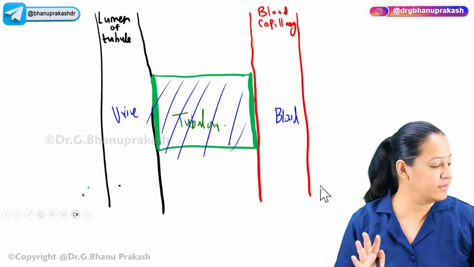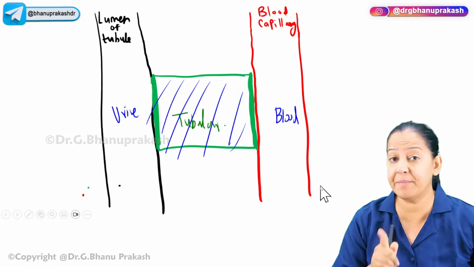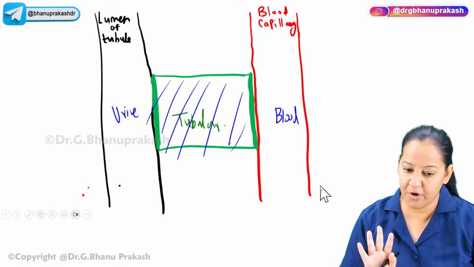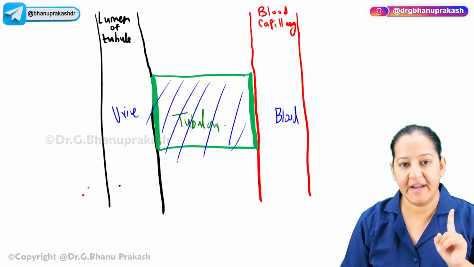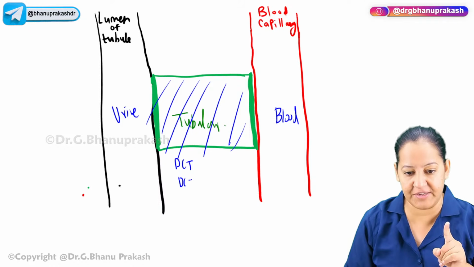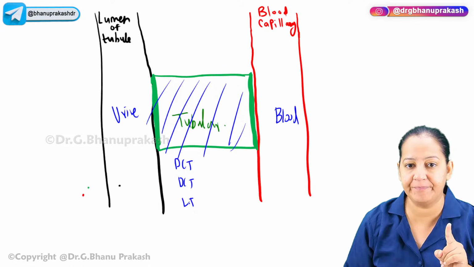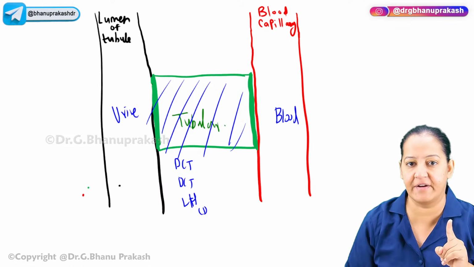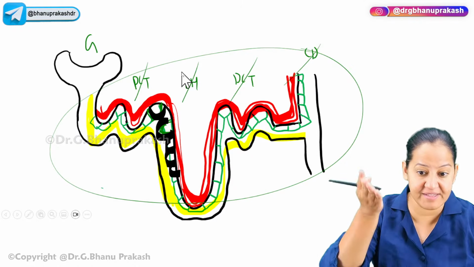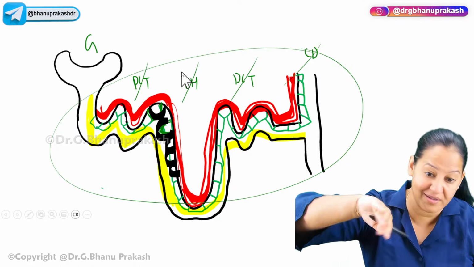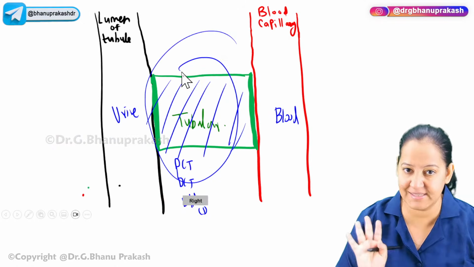If everyone got this diagram, I can move ahead. Everyone means each and every one of you. This is an epithelial cell of the nephron. It can be a cell of PCT, DCT, loop of Henle, or collecting duct. But for all these cells, on one side you can see the yellow colored urine, and on the other side the red colored blood. So this is the master diagram.